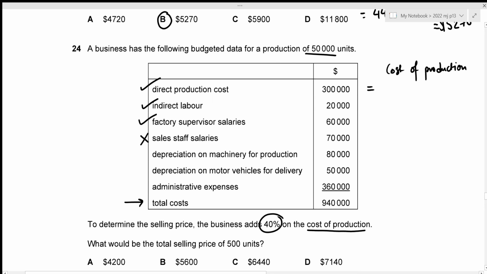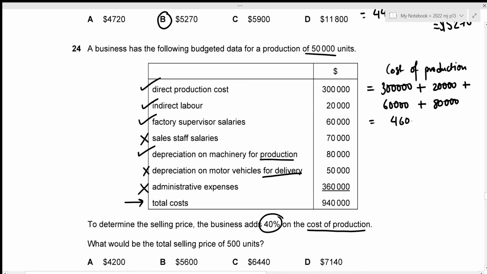Then we have depreciation on machinery for production. Since this is associated with production, this is to be included in our cost of production as well. Then we have depreciation on motor vehicles for delivery. Again, this is to be included in our income statement. And we have administrative expenses. This is to be included in our income statement as well. So the cost of production is the direct production cost of 300,000. Then we have indirect labor of 20,000. Then we have factory supervisor salaries of 60,000. Then we have depreciation on machinery for production of 80,000. Alright, this gives the total cost of production to be 460,000.